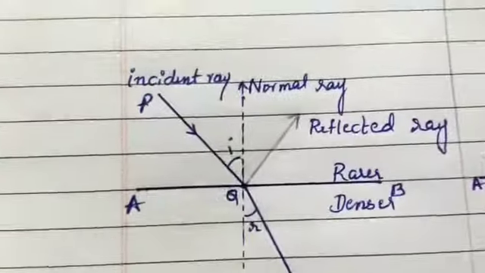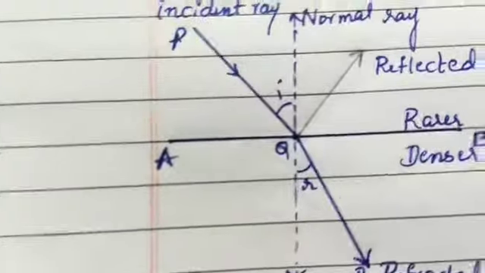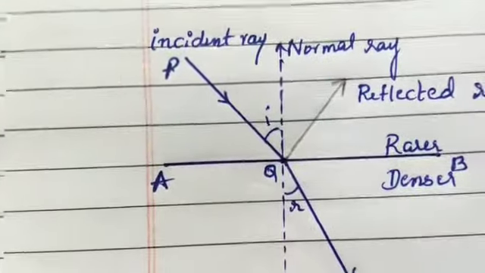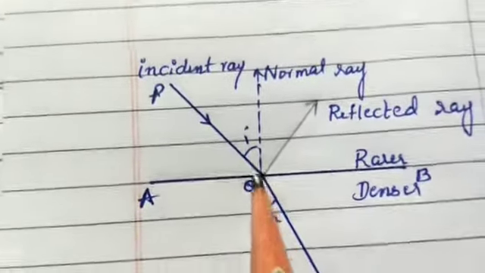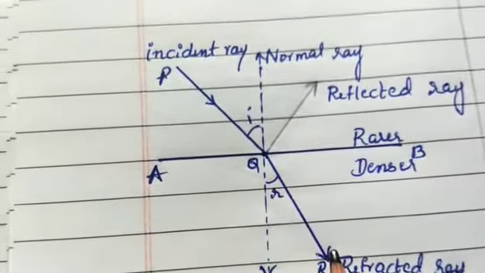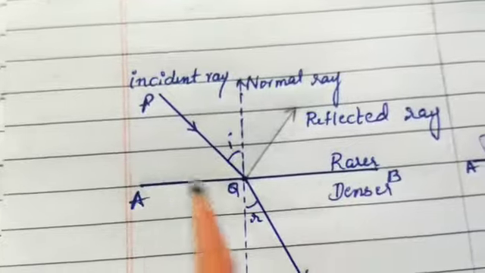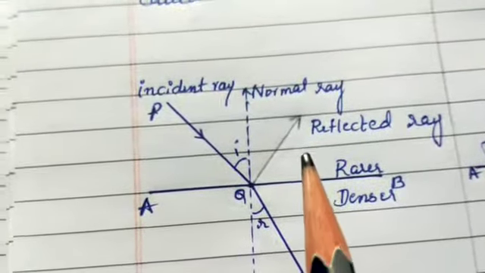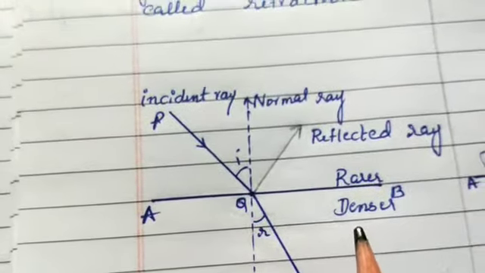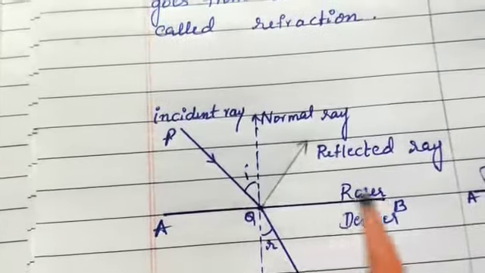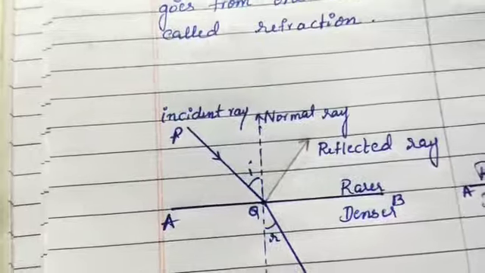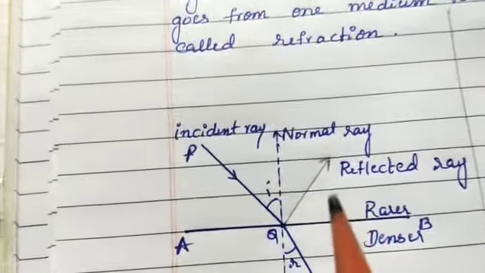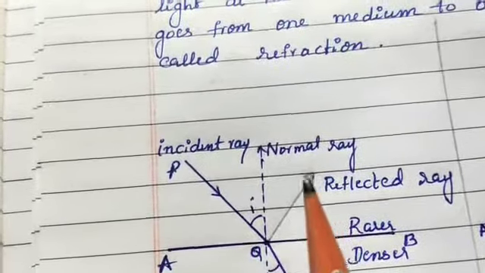And see this diagram. Here PQ is the incident ray. QR is the refracted ray. Here this is the interface between the two media. This is the rarer medium, this is the denser medium. AB is the interface between the two media. This is the normal. And this is the reflected ray.